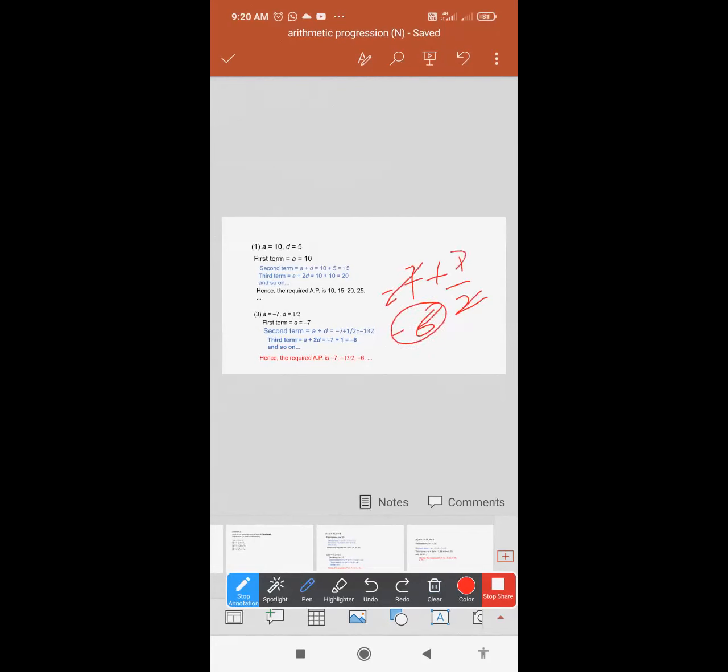A plus D, that is minus 7 plus 1 by 2, that is minus 12 by 2. You'll get minus 6. Here also A plus 2D, that is minus 7 plus 1, greater number's sign, this is your minus. So your sequence is minus 7, minus 13 by 2, and minus 6. You'll get your AP sequence.